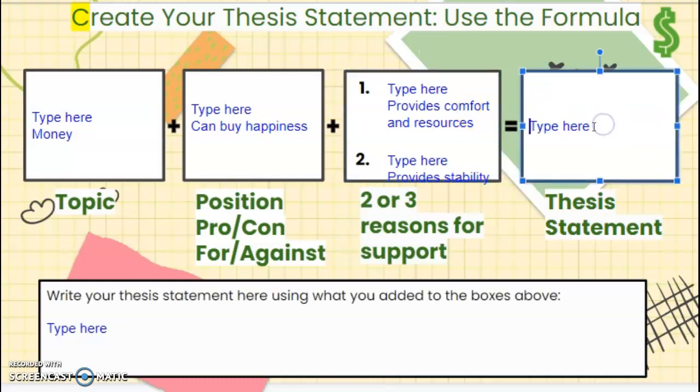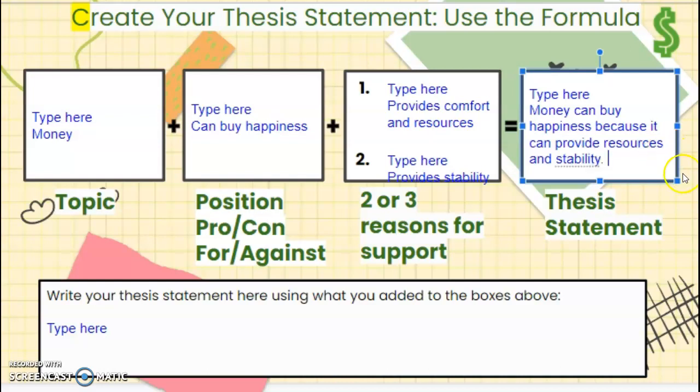So then when I get here to the final thesis statement, I'm going to write money can buy happiness because, remember, I challenged you guys to put that because in there. Because it can provide resources and stability.